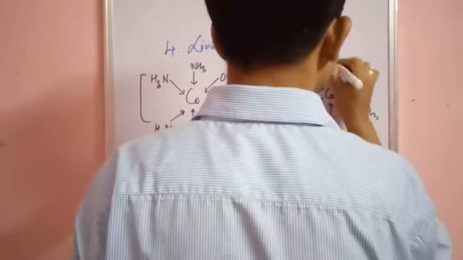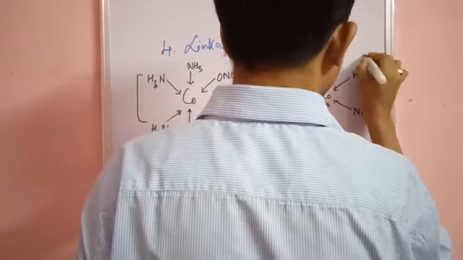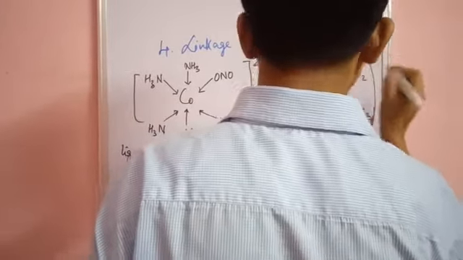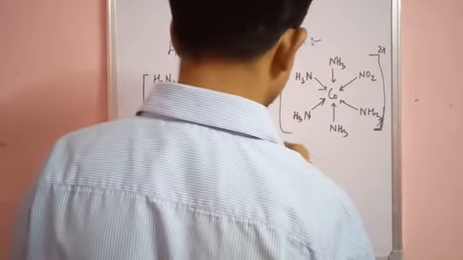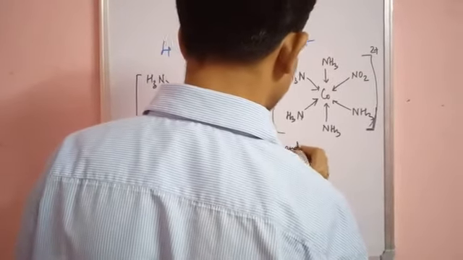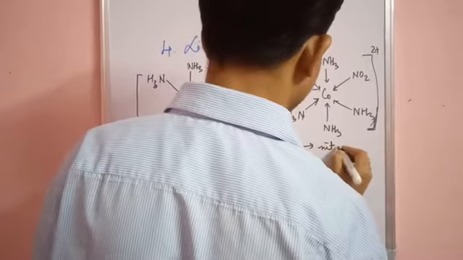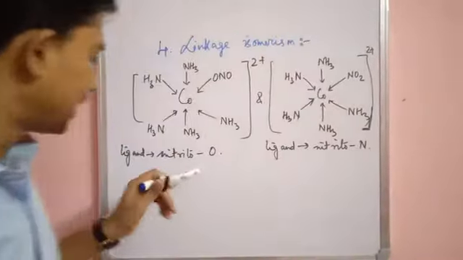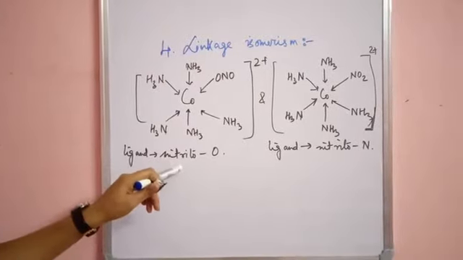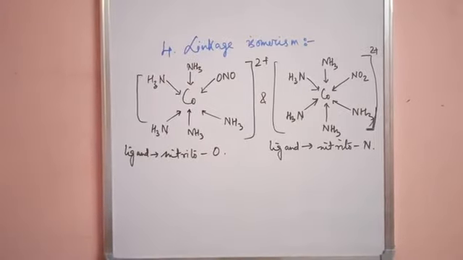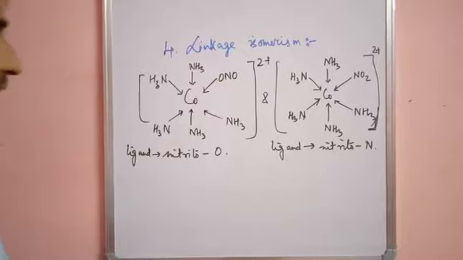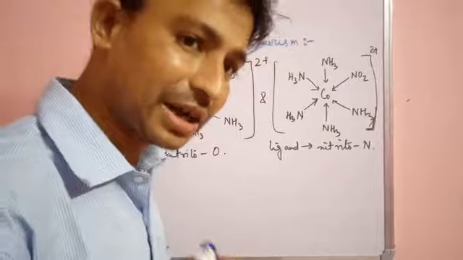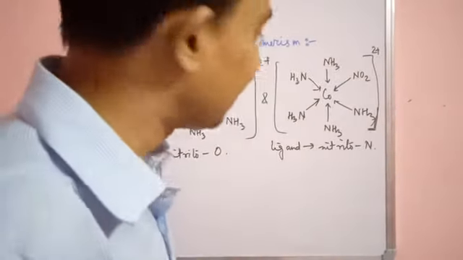But here the ligand is nitrito-N, meaning the coordination is through N. So in the first, the ligand is nitrito-O, coordinated through O, because we know ONO and NO2. Nitrito is a monodentate ligand, but it is also ambidentate in nature.